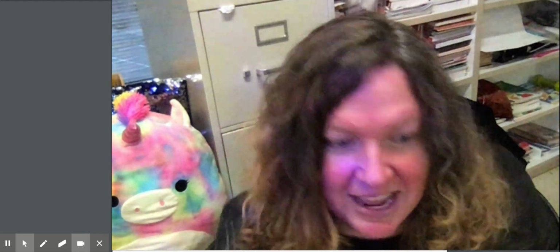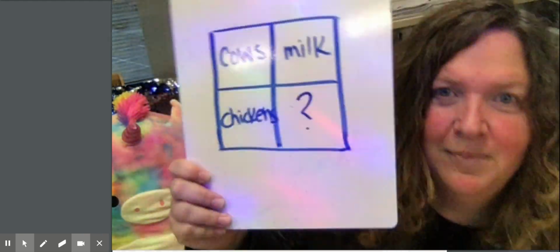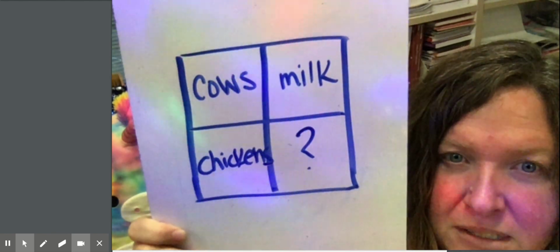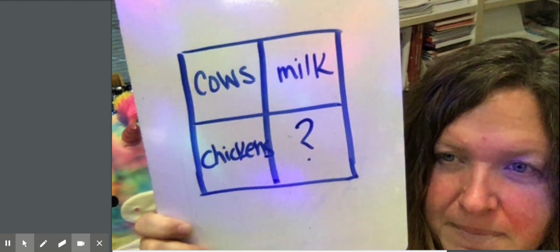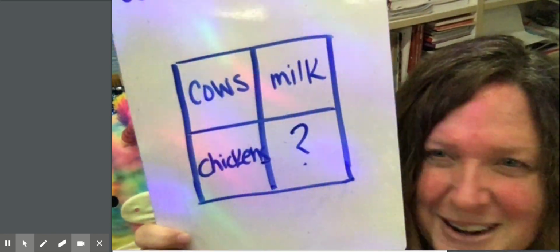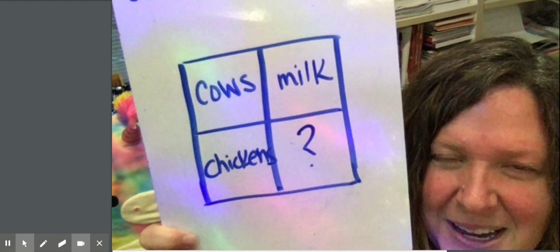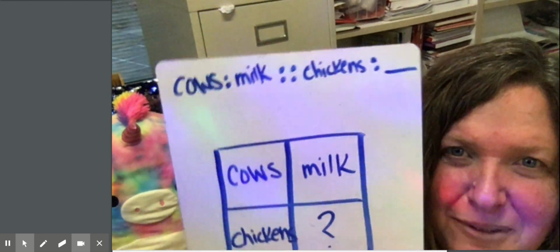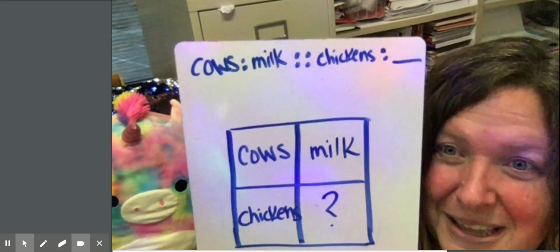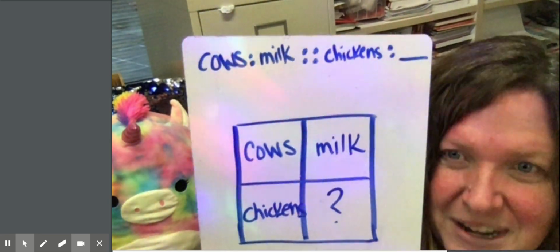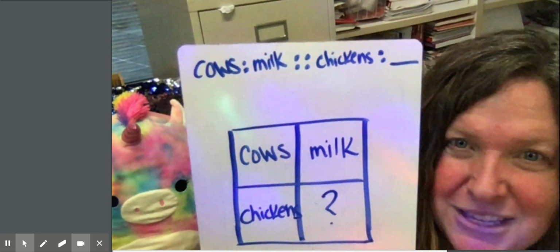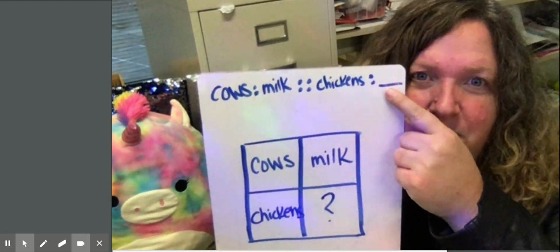Let's think of our analogies. Here's one for us. Cows and milk and chickens and something. Now, if we put it into a factor puzzle, it's kind of silly. We've never really thought of putting just words into a factor puzzle. But remember, factor puzzles and analogies have a lot in common. So when we were making the brew yesterday, we put in cows and chickens and ratios and analogies all into the mix. So let's take a look.